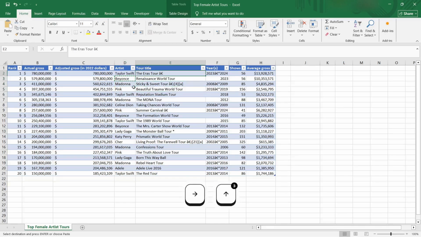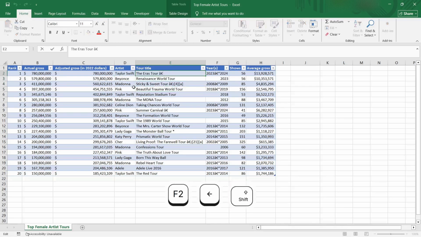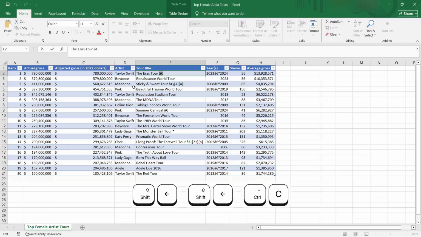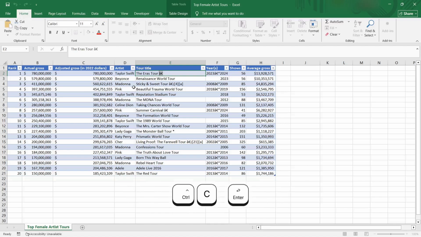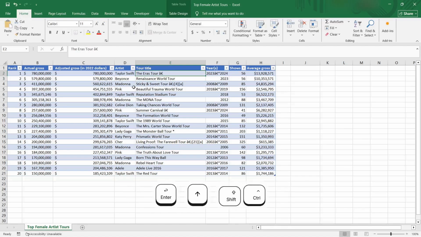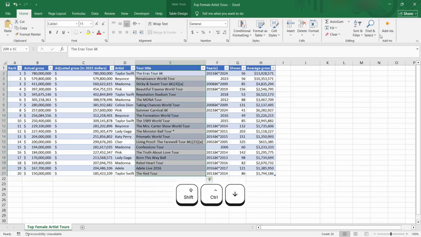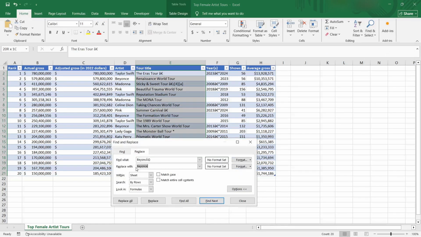Then over here we have some special characters again. So we select this, F2, shift, and copy, then we press enter, we press this, and then we go to Find and Select, Replace.